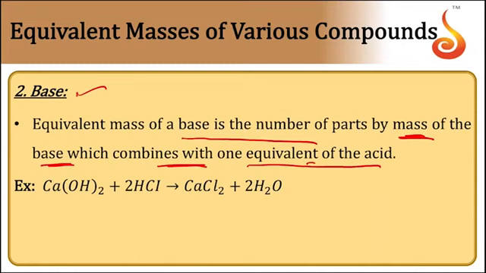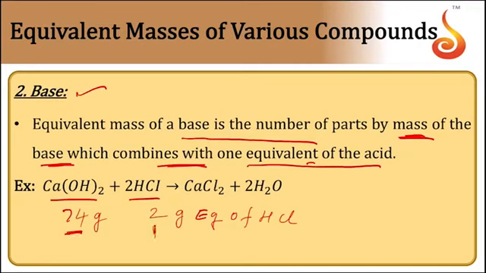So in this reaction, calcium hydroxide plus 2 HCl, here 74 grams of calcium hydroxide is combining with 2 gram equivalents of the acid, because 2 HCl means 2 gram equivalents of HCl. Now the mass of the base which reacts with 1 gram equivalent of an acid is called its equivalent mass.